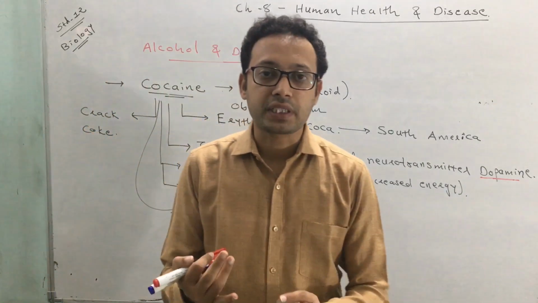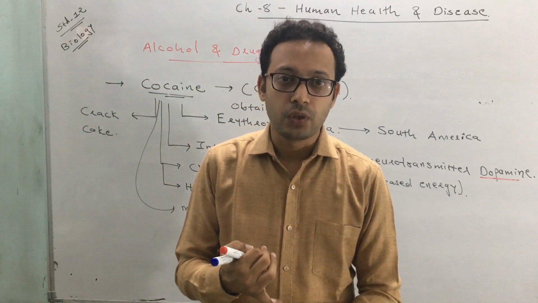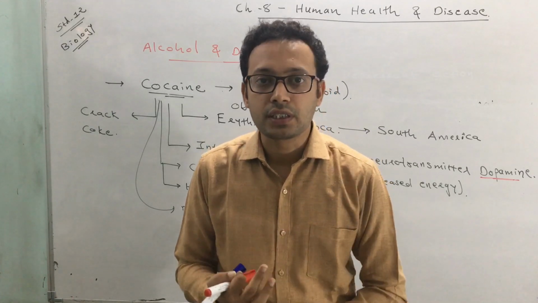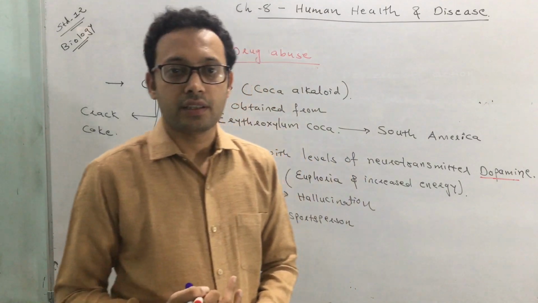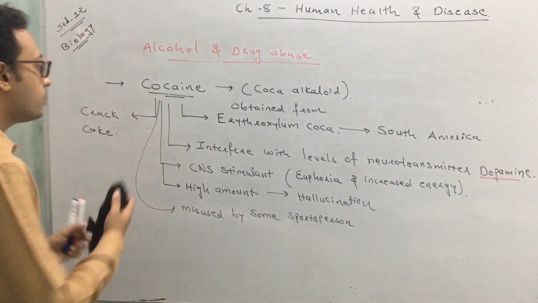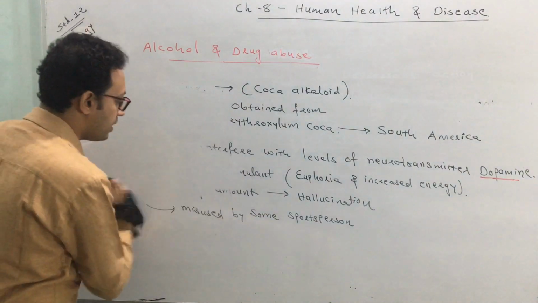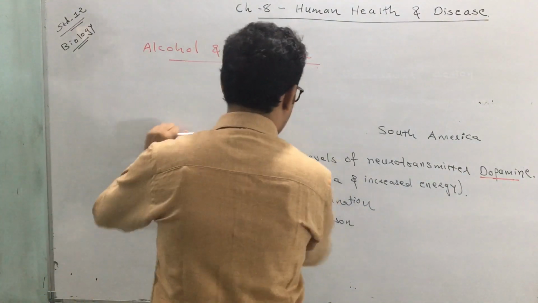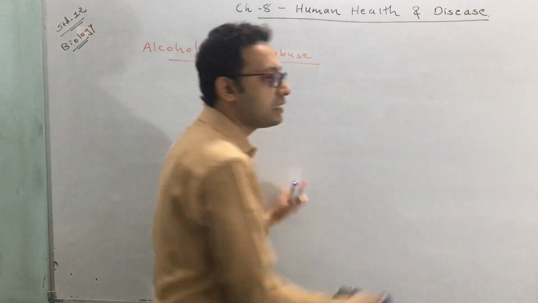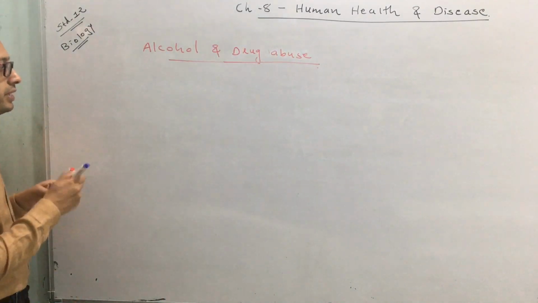So till now we have discussed opioids. We have also discussed the cannabinoids, and this is cocaine. Now let's see how these drugs are taken or usually consumed. Remember how these drugs are going to be consumed or how they are taken. You might have seen in some movies how this drug has been taken.